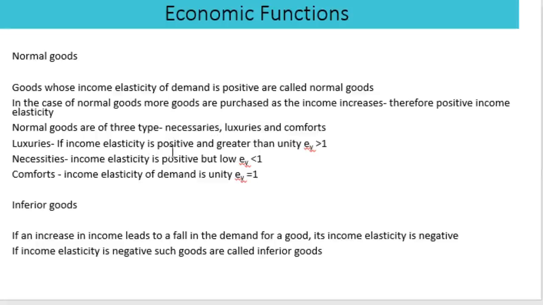Such goods are known as normal goods, or they are the different types of goods which have different income elasticity. Another category is known as inferior goods. If an increase in income leads to a fall in the demand for goods, its income elasticity is negative. Usually an increase in income leads to an increase in the commodity demanded, but in the case of inferior goods, an increase in income will lead to a fall in demand. Such goods are known as inferior goods. Here, income elasticity will be negative. If income elasticity is negative, such goods are called inferior goods.